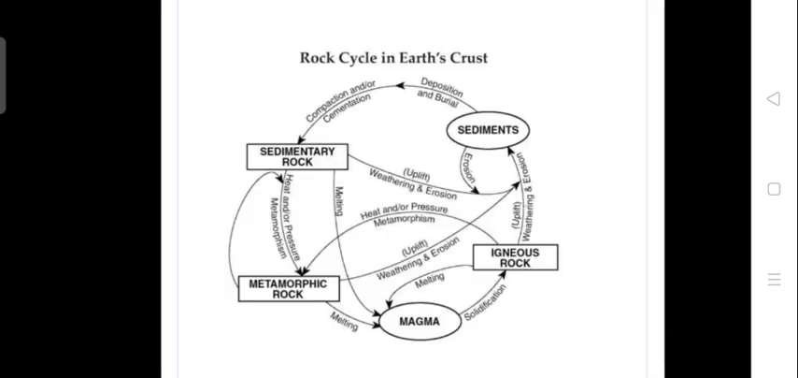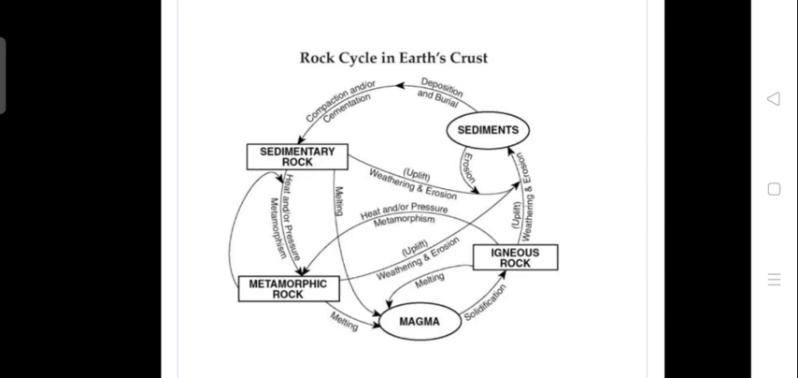This is a diagrammatic representation of the rock cycle, where the first stage is magma, which is the molten material found in the mantle of the earth. It solidifies to form an igneous rock, and when these igneous rocks undergo high weathering and erosion, they form sediment. These sediments are deposited and buried, and slowly undergo compaction and cementation to form a sedimentary rock. These sedimentary rocks are buried deep underground, where they undergo high heat and pressure,